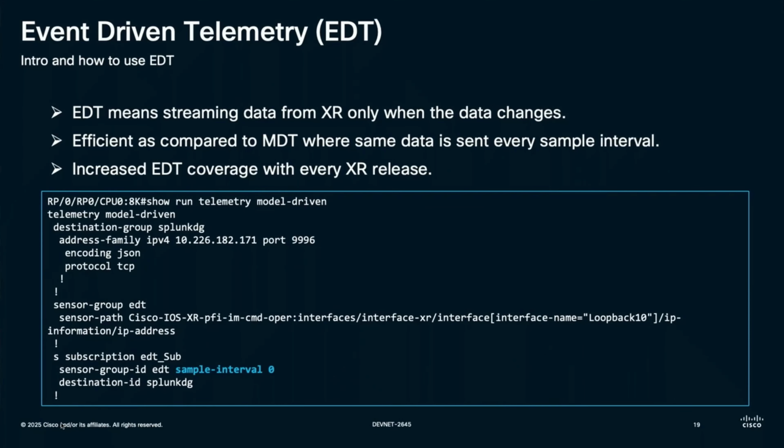As we can see, sample interval on the screen here is marked as 0, meaning stream me the data only when anything changes. If I had made it, say, 5 seconds, the router would stream me the data every 5 seconds whether the data changes or not. And we are going to see an example of event-driven telemetry as well.